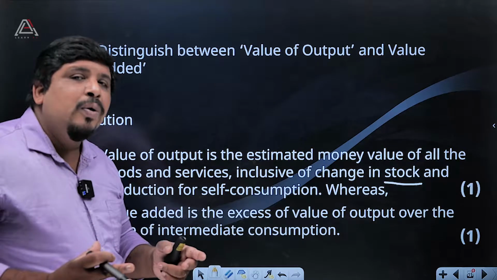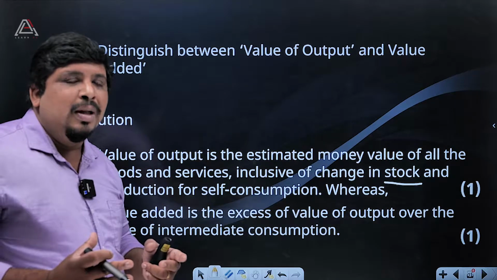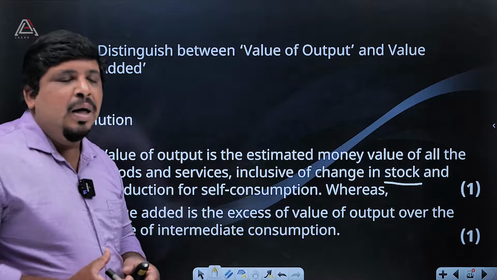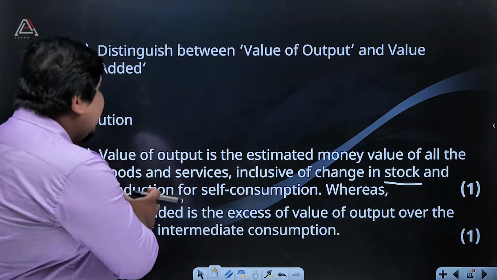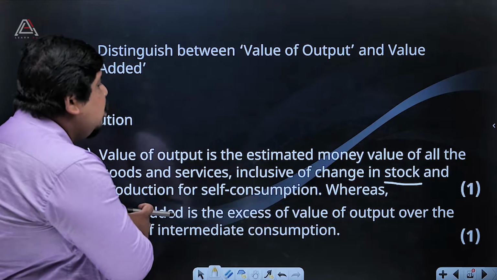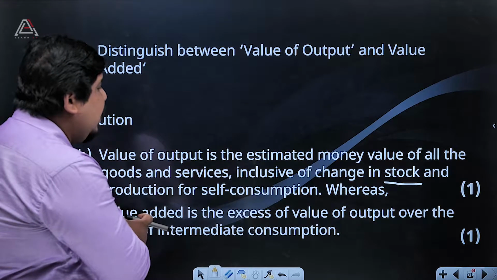What is the value of that output? The entire production, the entire stock, we can say the money value of all the output.